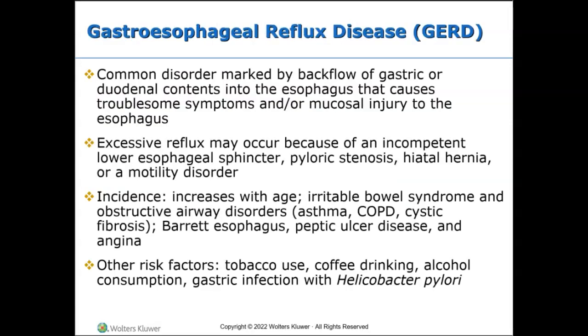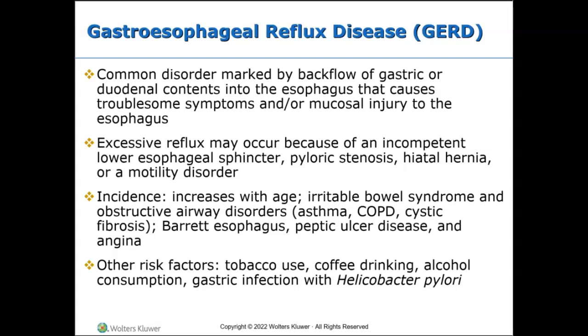Again, gastroesophageal reflux disease is the most common esophageal disorder, and it occurs when the lower esophageal sphincter doesn't close properly, right? And so as a result, stomach acid repeatedly flows back into the tube connecting your mouth and the stomach, right? So it comes back up into the esophagus. This backwash or acid reflux can and does irritate the lining of the esophagus.